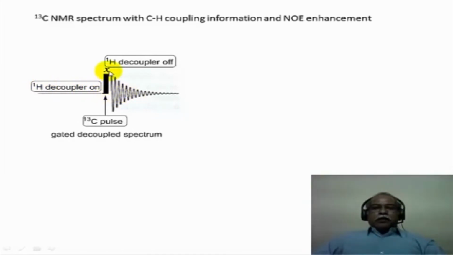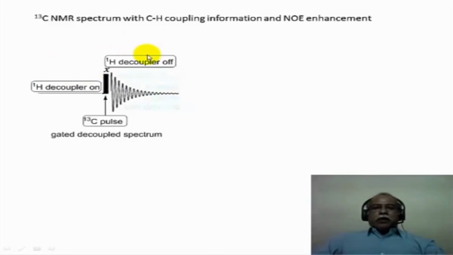Now the proton gets decoupled, the decoupler is turned off here. Therefore the proton-carbon coupling information will be retained here. Now the difference is that spin inversion takes place instantaneously, whereas the nuclear Overhauser effect takes some time to develop. The time duration necessary for an NOE to be observed is much higher compared to the spin inversions, which are instantaneous. So during the free induction decay, the NOE gets developed.